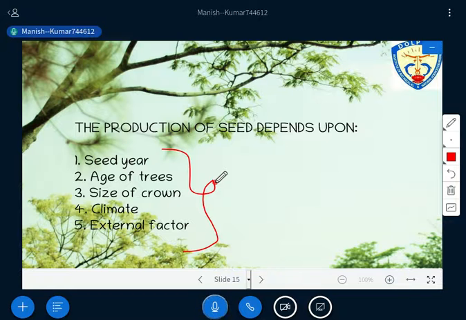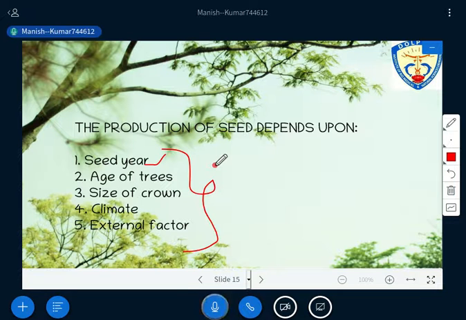Then age of the tree, another important thing. Before moving to age of the tree, let me give you some idea of the seed year. Size of the crown we also have to understand. Size of the crown will also define this, and it has to be understood here. Listen carefully again. There is one general rule.